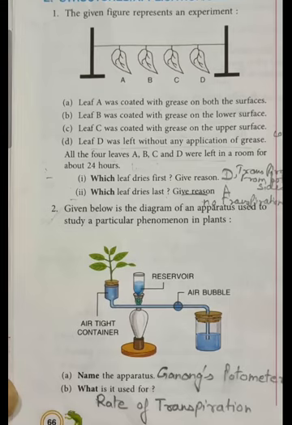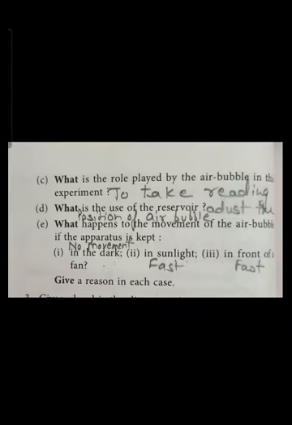Now C, what is the role played by the air bubble in this experiment? To take reading. D, what is the use of the reservoir in this potometer? That is to adjust the position of the air bubble. Now D, what happens to the movement of the air bubble if the apparatus is kept, first, in the dark: no movement. In sunlight: it will move fast. And third, in front of a fan: again it will move fast. Give a reason in each case.